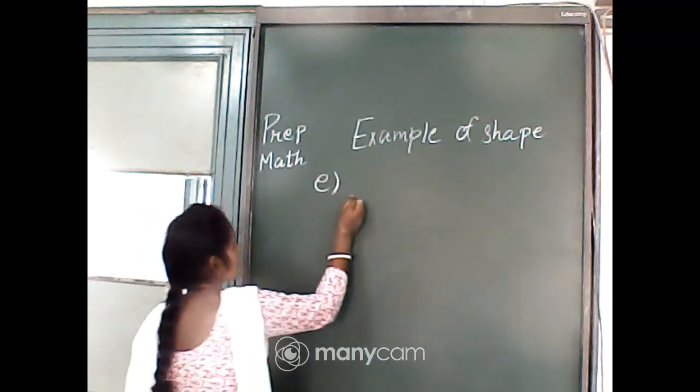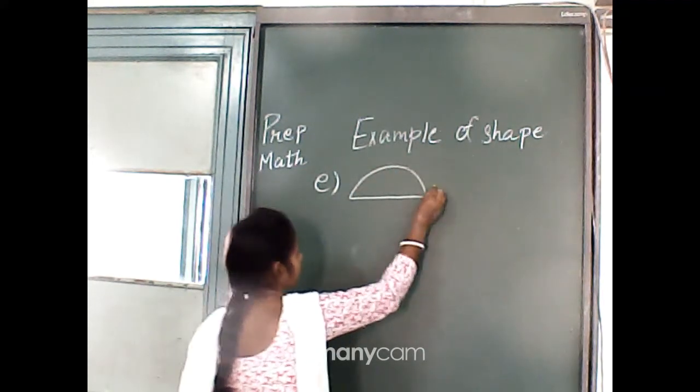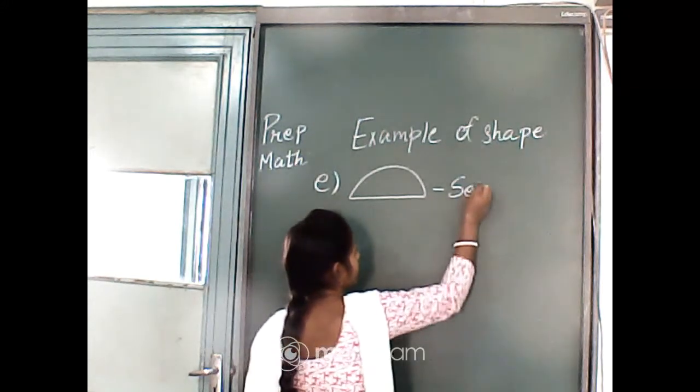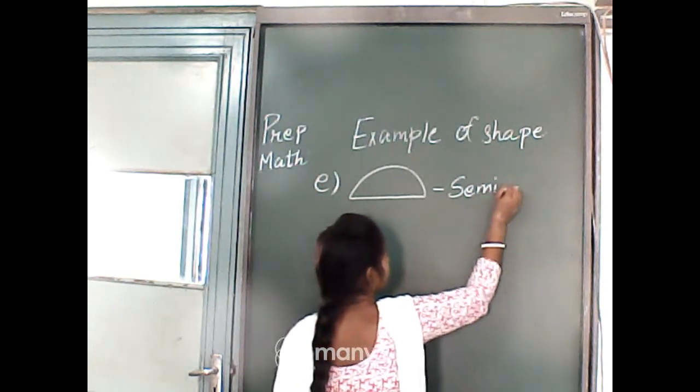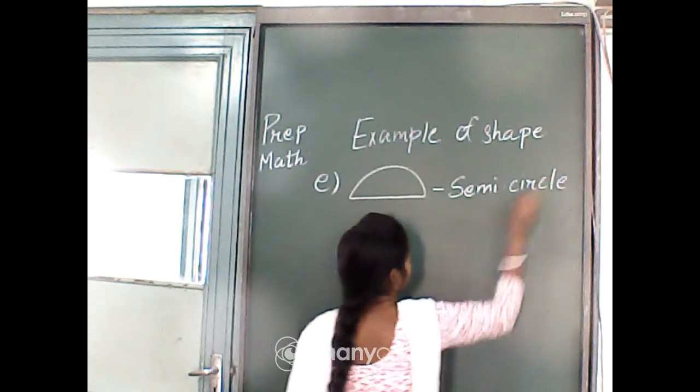Now we will do semicircle. S-E-M-I, semi, C-I-R-C-L-E, semicircle.